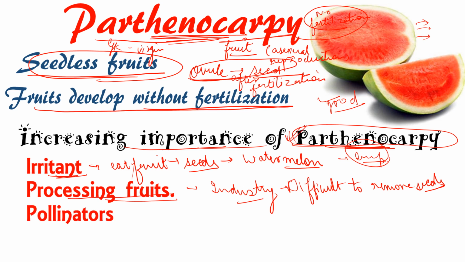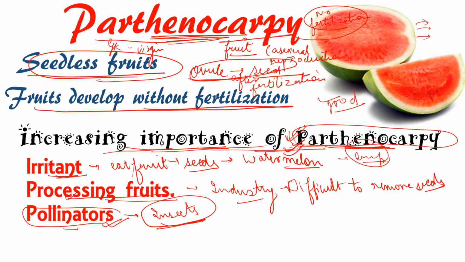The next point is pollinators. If we want fertilization in plants, then we need pollinators, especially insects. So if Parthenocarpy is done, then we don't need pollinators, and we don't need insects for pollination. This is also a reason for the increasing importance of Parthenocarpy.